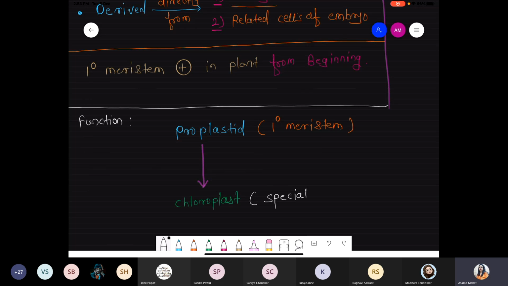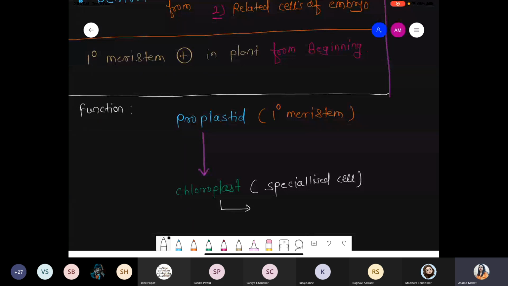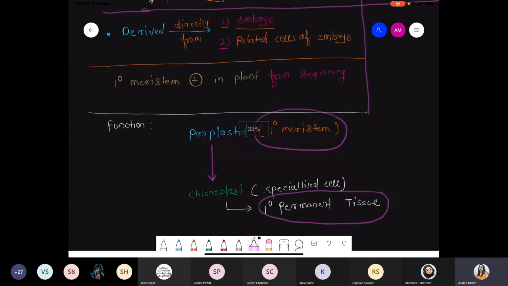This is one type of specialized cell, and such a specialized cell is converted into primary permanent tissue. What did it convert into? It is converted into primary permanent tissue. I'm repeating this point again. Highlight this one: primary meristem is converted into primary permanent tissue. Got it? Primary meristem is converted into primary permanent tissue, right?